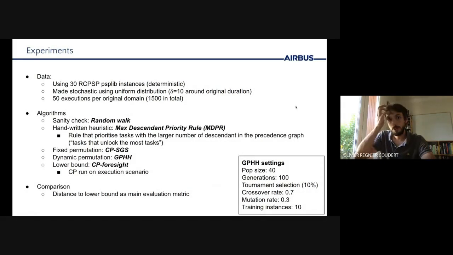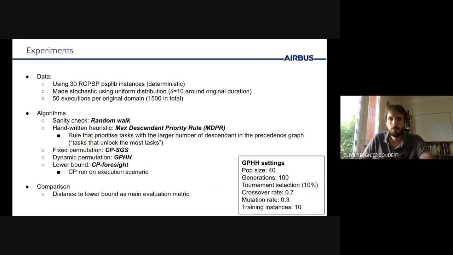To evaluate the potential of GPHH, we've taken 30 classic RCPSP instances from the PSPLIB library, and we made them stochastic by replacing the original task durations by uniform distributions centered around the original durations. For the comparisons, 1,500 execution scenarios were generated, and they were kept hidden from the solver.